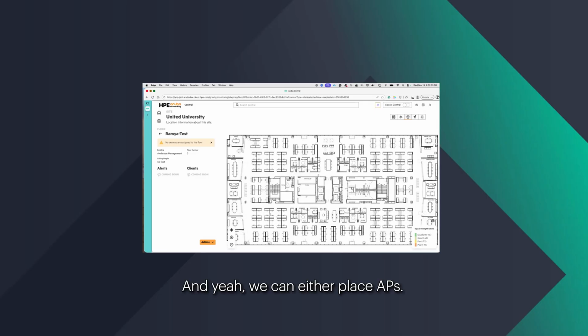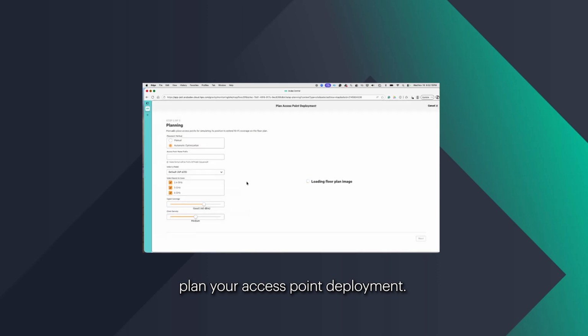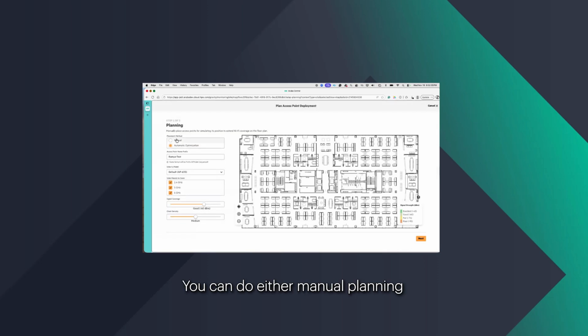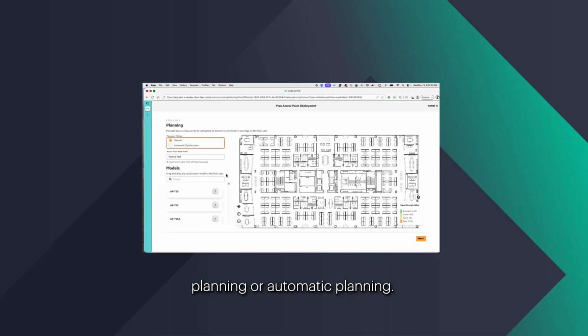And yeah, we can either place APs, sorry, give me a second. We can either place APs using our plan, using the assign devices step, or, if this is a brand new setup, you can also plan your access point deployment. You can do either manual planning or automatic planning.